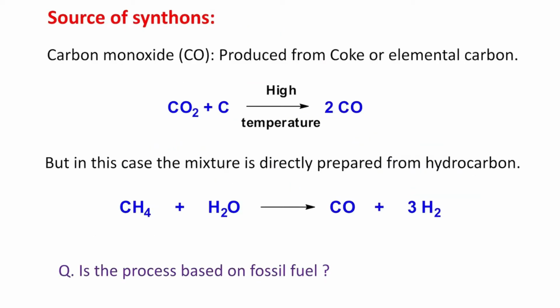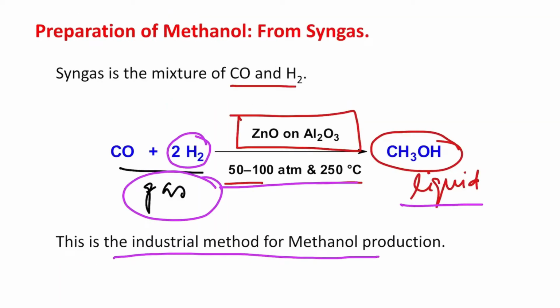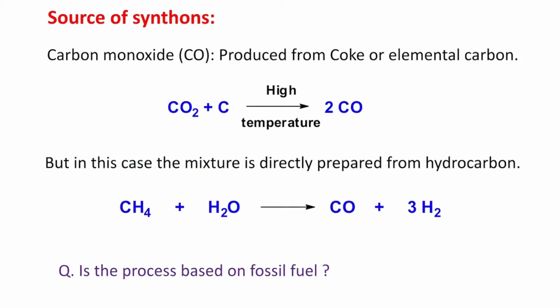Now, since we are talking about preparation, we need to know the synthons, because we are talking about large scale industrial preparation. If we don't know the source of the synthons, then it's useless. We need to think more and we need to think completely. So, the source of synthons: if you look, carbon monoxide is produced from coke or elemental carbon.